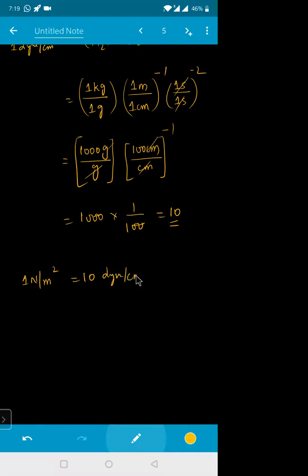Now, 2 into 10 to the power of 11 Newton per meter square will be equal to how much? 2 into 10 to the power of 12. That will be equal to 10 to the power of 12 dyne per centimeter square. That will be the answer. Okay? Got a rough idea?